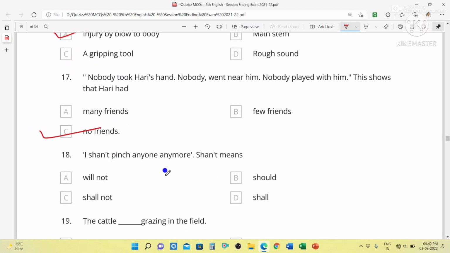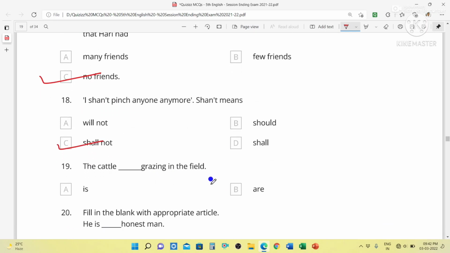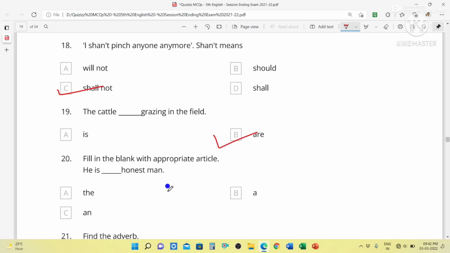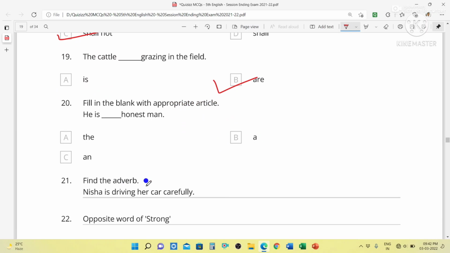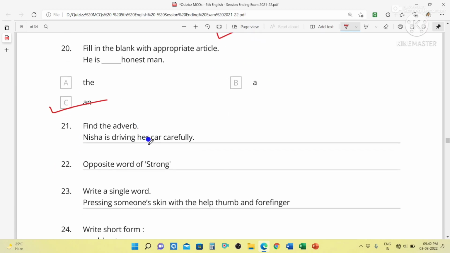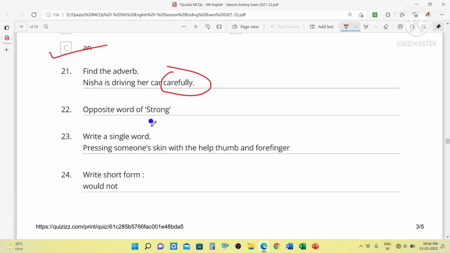I shan't pinch anyone anymore. Sun means sunlight. The cattle are grazing in the field, because cattle is a plural noun. He is a dishonest man. He is an honest man, because O is the vowel sound. Nissa is driving her car carefully. Here the adverb is carefully. Opposite word of strong is weak. Write a single word: pressing someone's skin with the help of thumb and forefinger. That is your pinch.